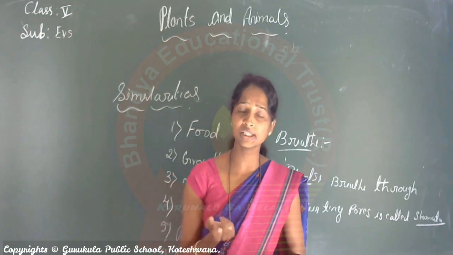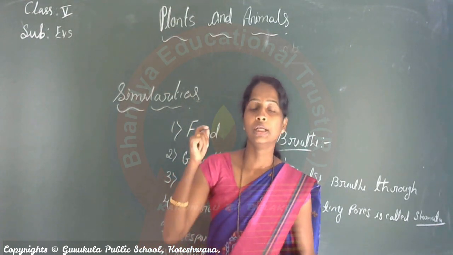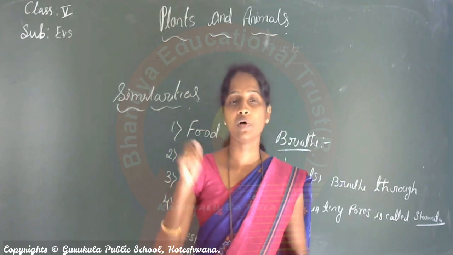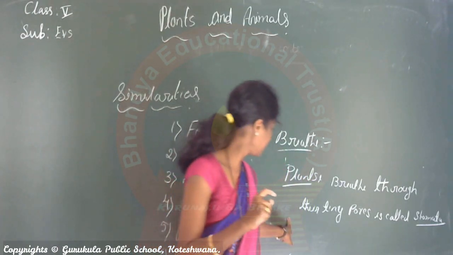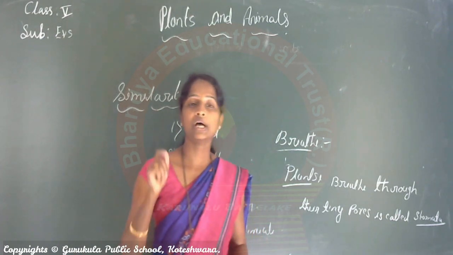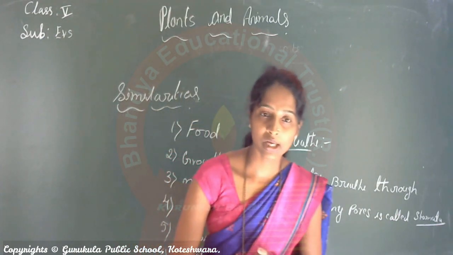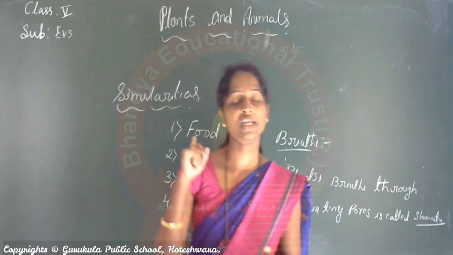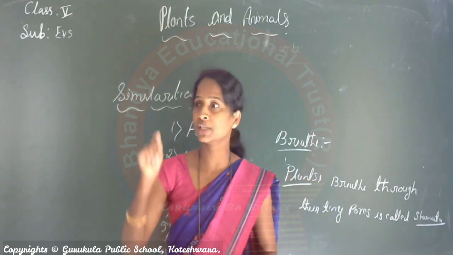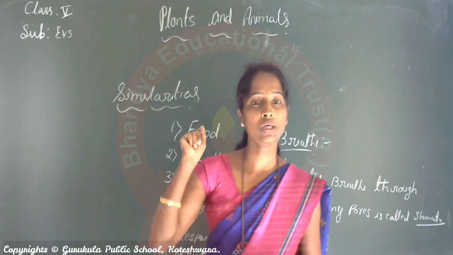What is photosynthesis? The green leaves of the plants make their own food. While preparing their food, they are using carbon dioxide, water, minerals, and the presence of sunlight. This process is called photosynthesis.